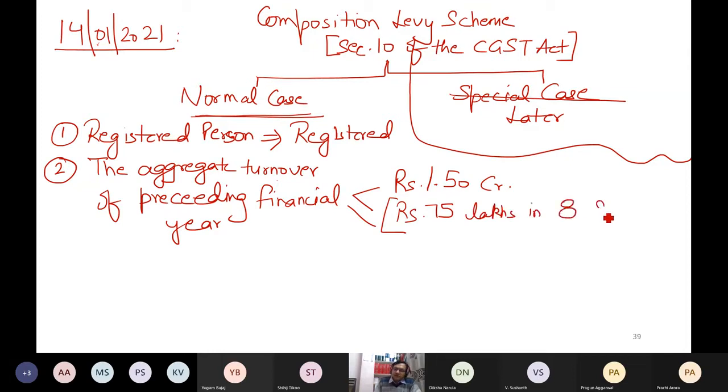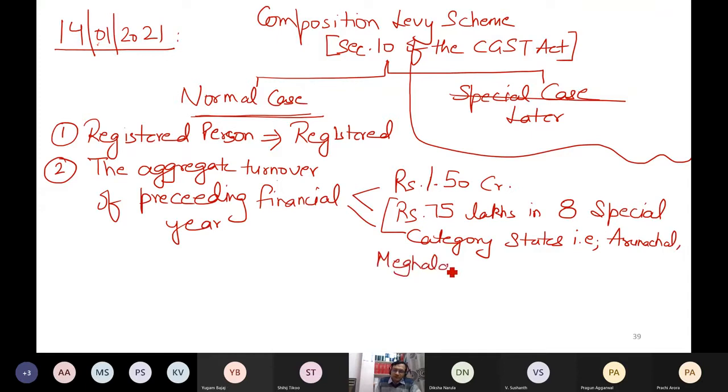In 8 special category states. Which are Arunachal, Meghalaya. Basically, these are northeastern states. Mizoram, Manipur, Tripura, Sikkim.